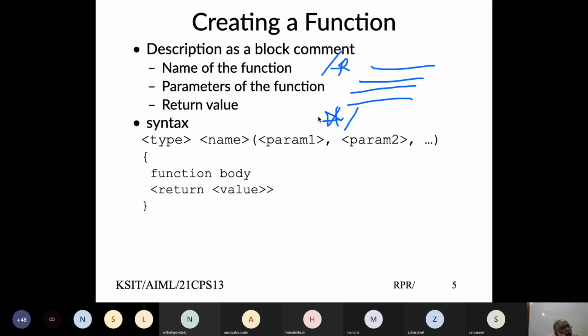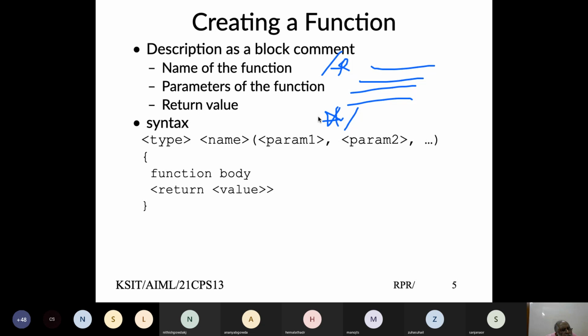Mostly when you define a function, you can define them in a single file and use it. Let's say I'm building a calculator, and in the calculator I'm providing only 4 buttons, one for add, one for subtract, one for multiply, one for divide.